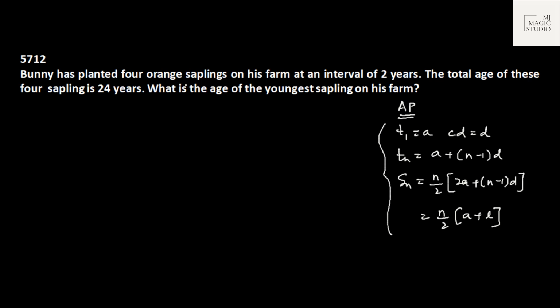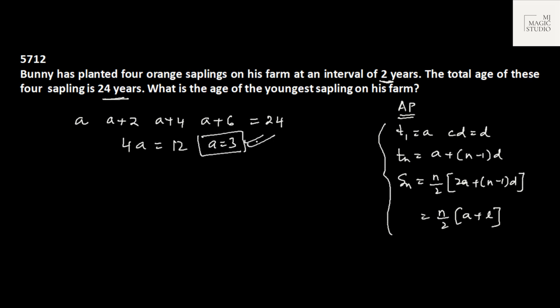Bunny has planted 4 orange saplings on his farm at an interval of 2 years. The total age of these is 24 years. What is the age of the youngest sapling on his farm? So if the youngest sapling is a, the second youngest would be a plus 2, then a plus 4, a plus 6, and then you can add up to 24 and find the value of a. 4a equals 24 minus 12, that is a is 3. The youngest sapling is 3 years old.